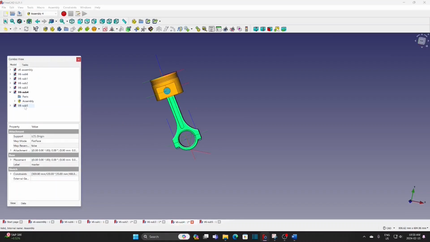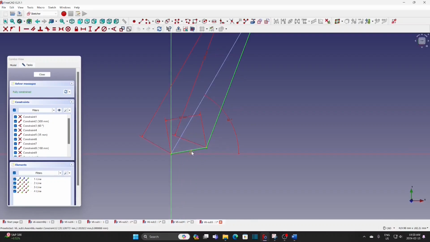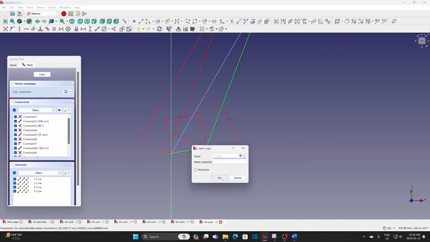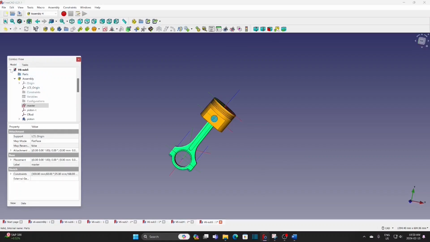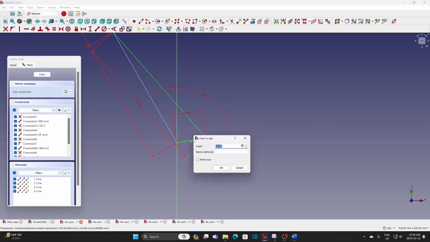For assembly number 5, change the angle to angle plus 240. The final one, number 6, the 6th is 20 degrees behind the 5th, so it is angle plus 220.